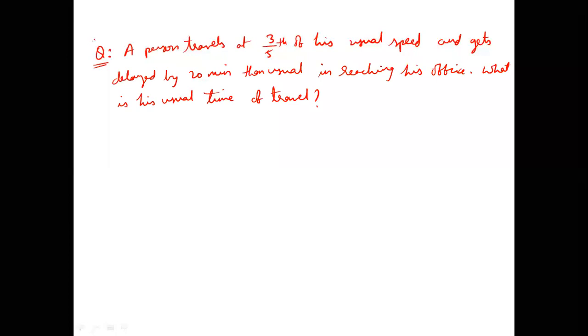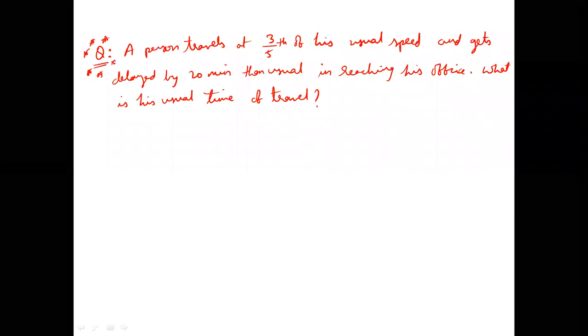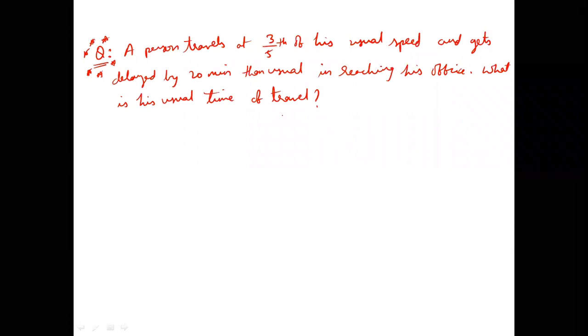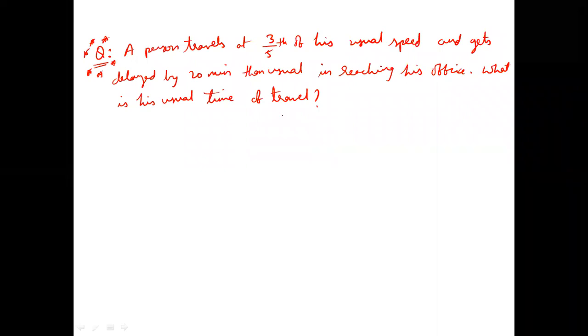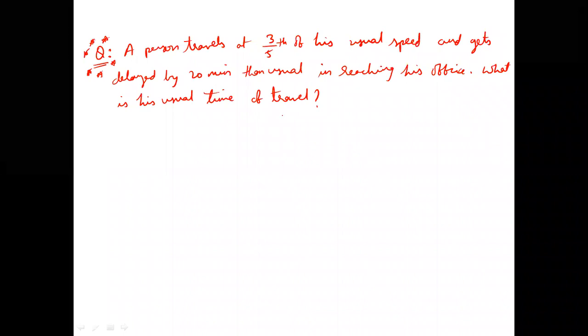So this is a very, very standard question. The questions that I am discussing today are very standard pattern questions. Using these, they can form slightly different types of questions also. Now, what is happening to the person? First rule, any question is written, first go through the entire question. So what is happening to the person today? The person is going with a lower speed, sir, because his speed is 3 by 5 of usual.